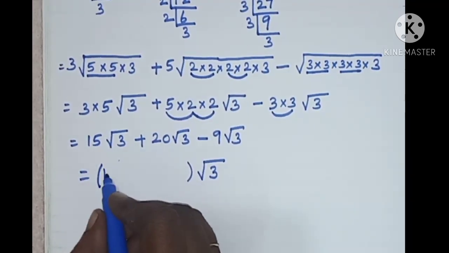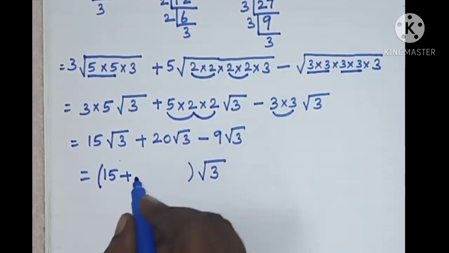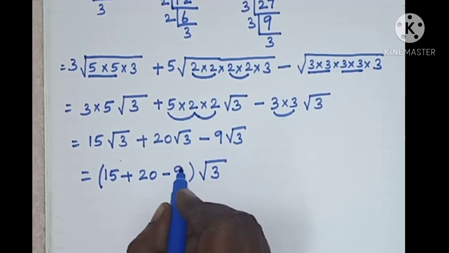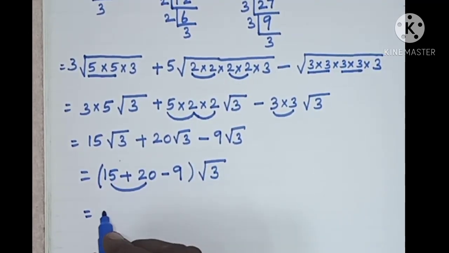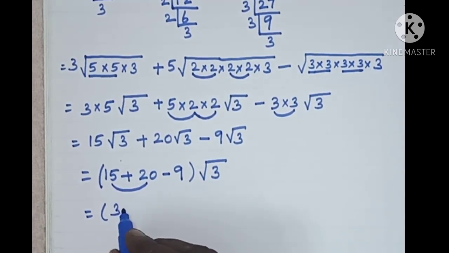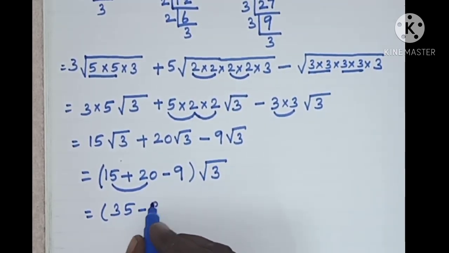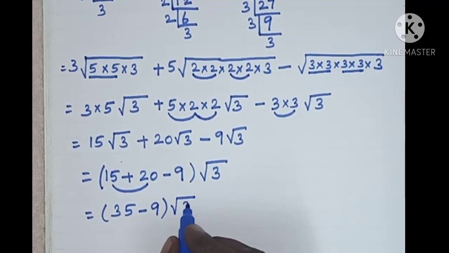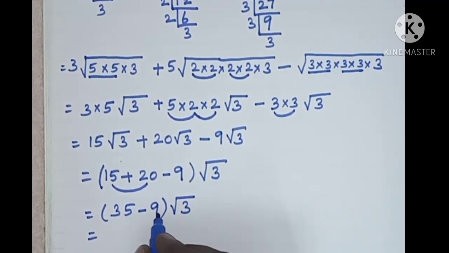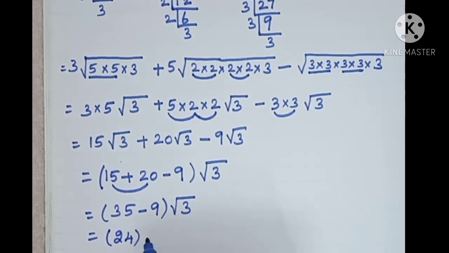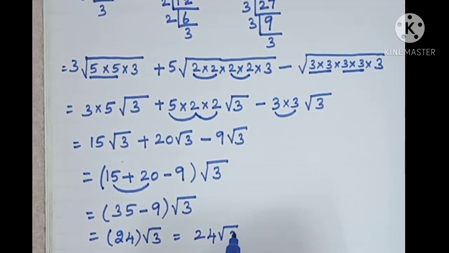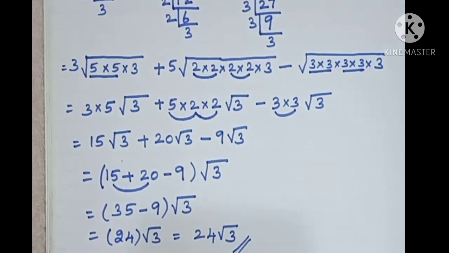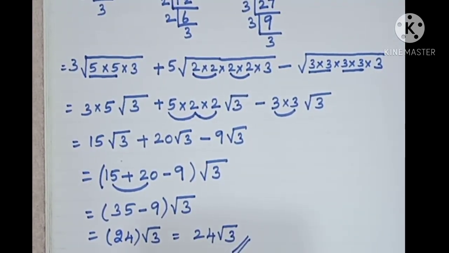Now the remaining numbers are 15 plus 20 minus 9. Adding the positive numbers, we get 15 plus 20 is 35 minus 9 into root 3. So 35 minus 9 is 24. 24 into root 3, which is equal to 24 root 3, is the answer for the first sum, third subdivision.